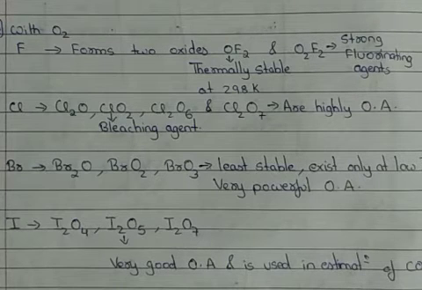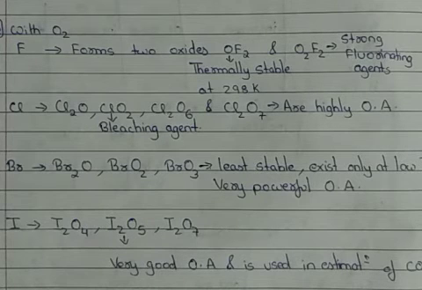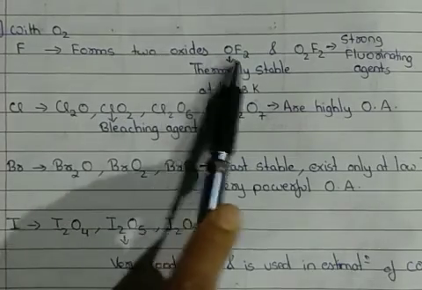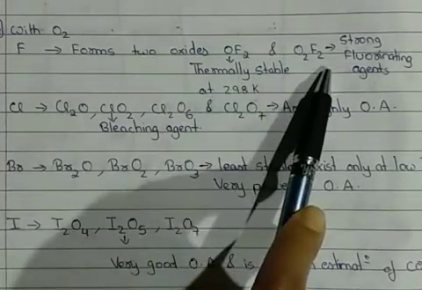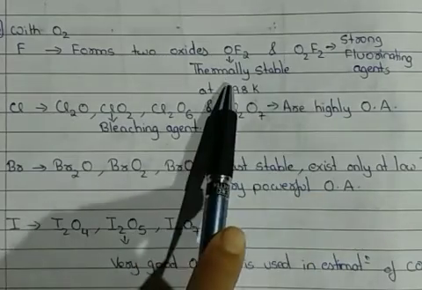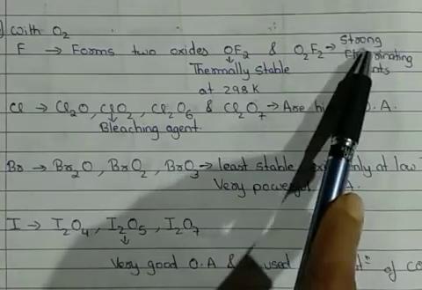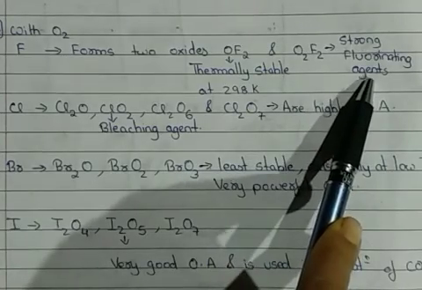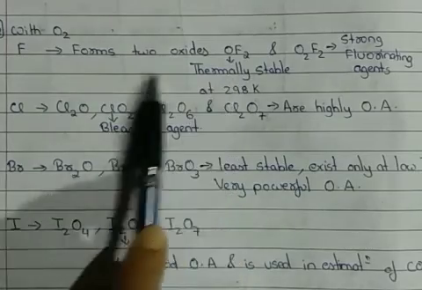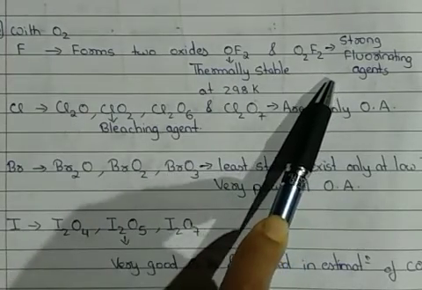Elements of group 17, that is our halogens, form many oxides with oxygen, but most of them are unstable. So we are going to pay attention to most of the stable molecules. The first one, fluorine. Fluorine forms two oxides, of the formula OF2 and O2F2. Among the two, OF2 is thermally stable, whereas O2F2 we generally use as a fluorinating agent. At room temperature, OF2 is more stable. So these are the only two oxides of fluorine which can be formed.